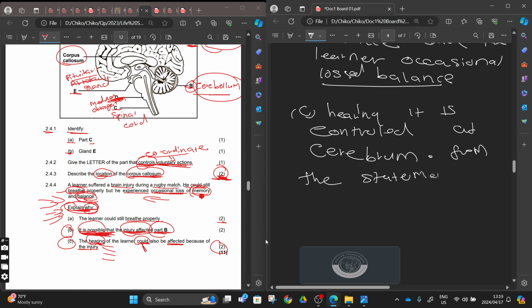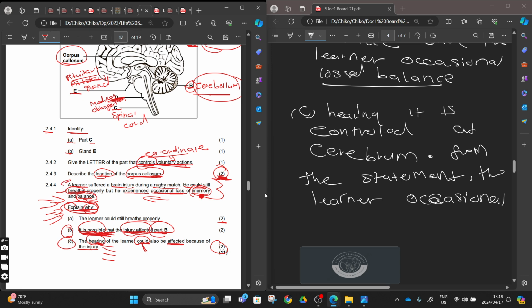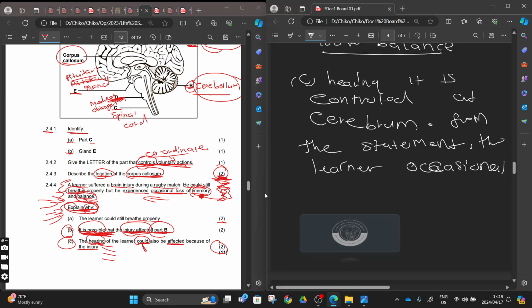And from the statement, the learner occasionally lost memory. You write what you were given on the extract here. You don't write your own thing. Hearing is controlled at the cerebrum.